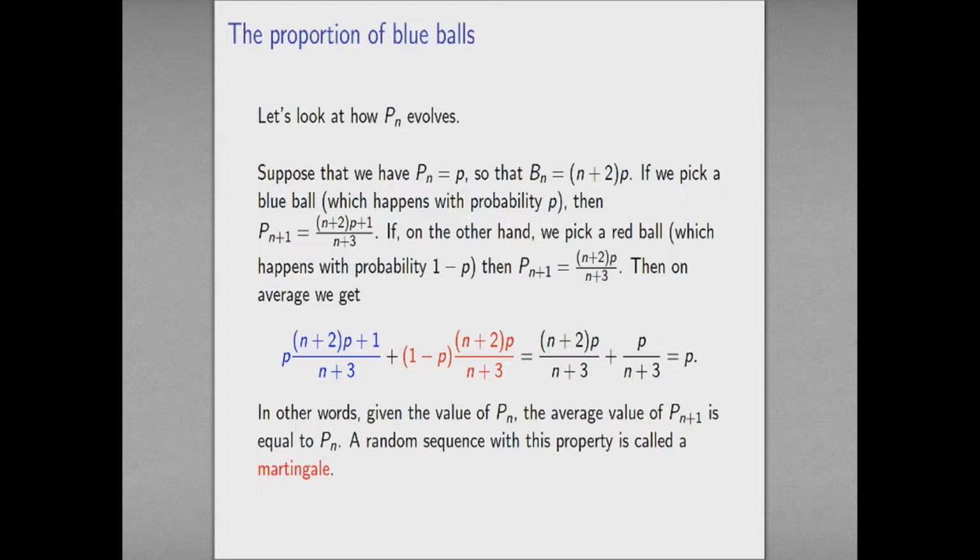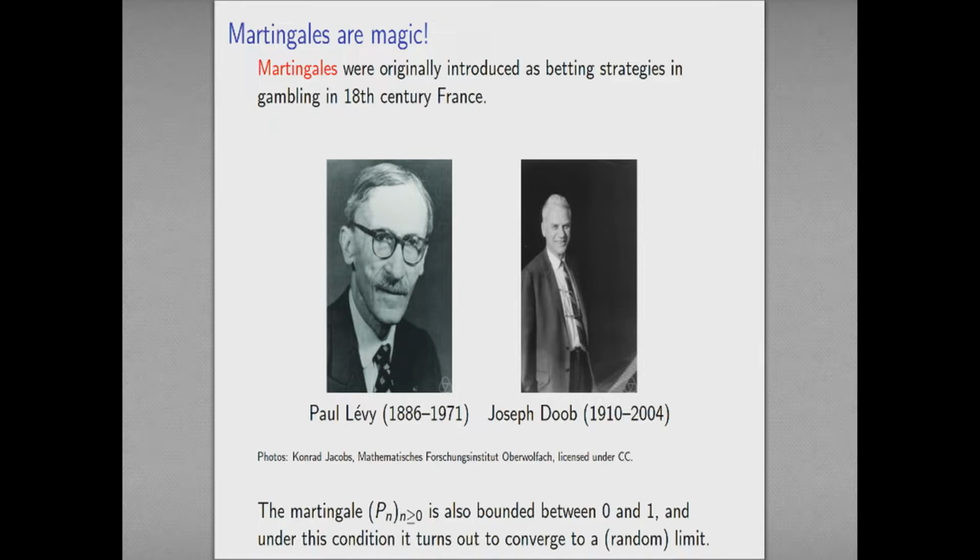This is the property that we call a martingale: a random sequence with this property is called a martingale. These are an absolute key tool in the analysis of stochastic processes. The concept was originally introduced as a betting strategy, as so much of probability originated in betting games, in gambling in 18th century France. But the mathematical footing of these things was started by Paul Lévy, and in particular the convergence theorem that I'm about to use is due to Joe Doob.